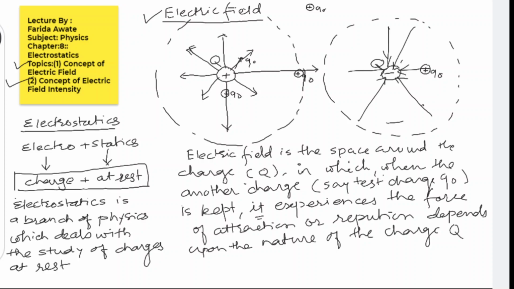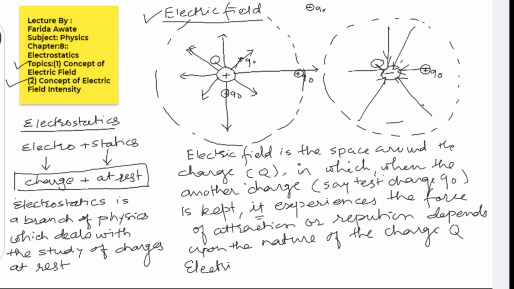Electric field intensity is nothing but the strength of the force of attraction or repulsion between the charge and the test charge. So what is electric field intensity?